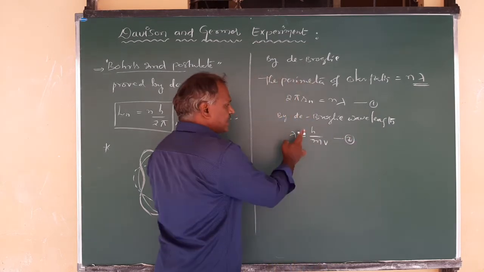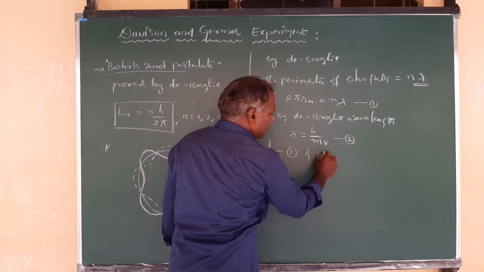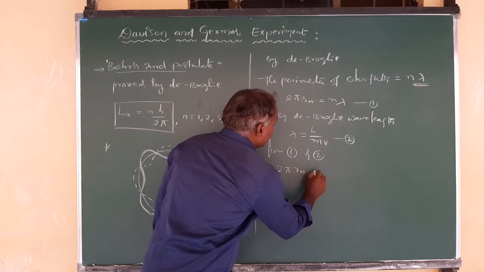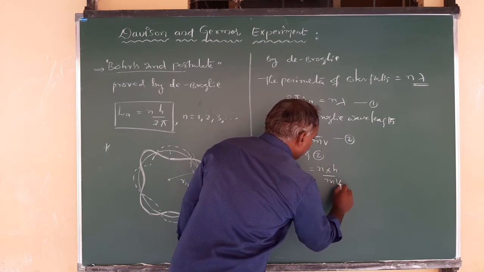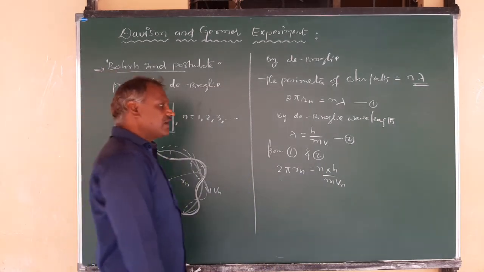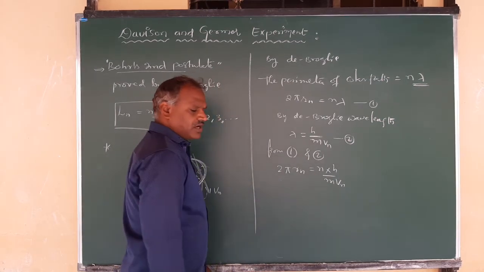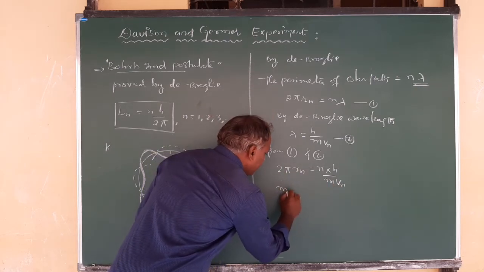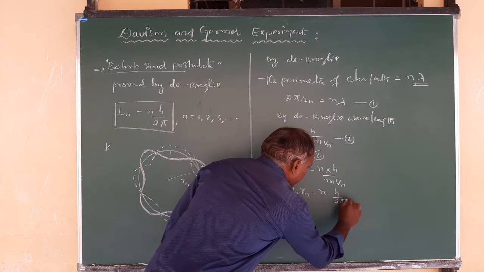Now I can put the second equation in the first equation. Observing equations 1 and 2, we get 2 pi Rn is equal to n times lambda, where lambda is h by mv. I can write Vn, because the electron is revolving in the nth orbit and its velocity is Vn. Now just rearrange the terms. The 2 pi goes to this side, and mVn goes to that side. That is, mVnRn is equal to n times h by 2 pi, we will get.